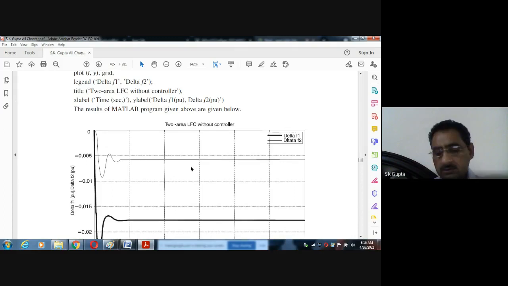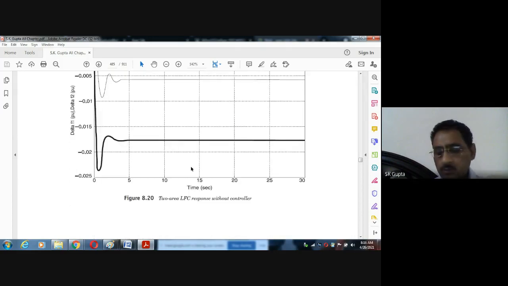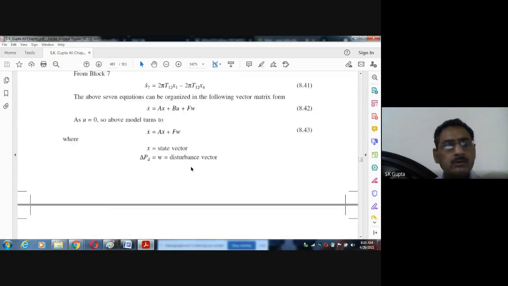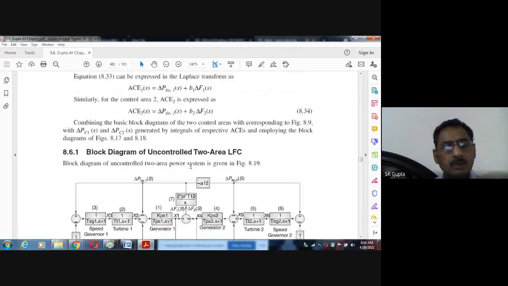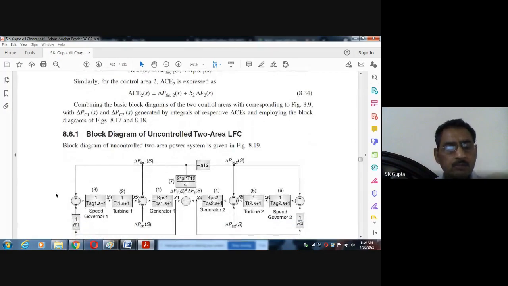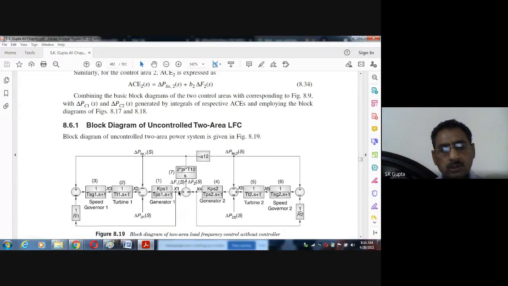That was our intention. With this intention, we apply an integrator here. The speed signal, which was being fed here, is nothing but the frequency signal, and that frequency signal is integrated here.